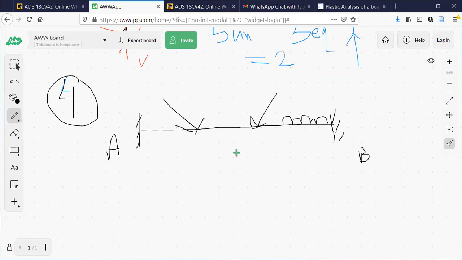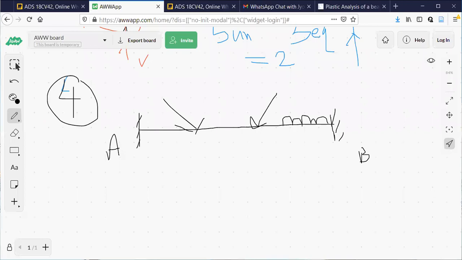Okay. Now my question is, both ends are fixed. Is it a determinate or indeterminate structure? Indeterminate. Okay, so this is an indeterminate structure. Now what is the order of indeterminacy? How much is the order? Three. Okay.